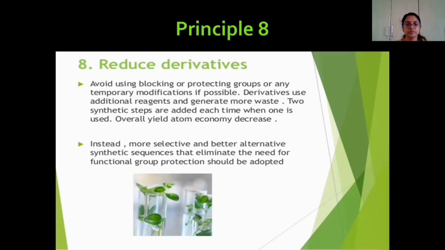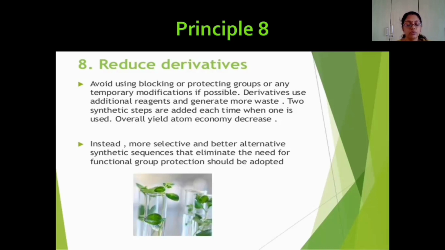So we cannot reduce one functional group at a time. But nowadays there are chemoselective reagents which can reduce a particular functional group. For example, if we use sodium borohydride, it can reduce only the aldehyde, but it cannot reduce the double bond.